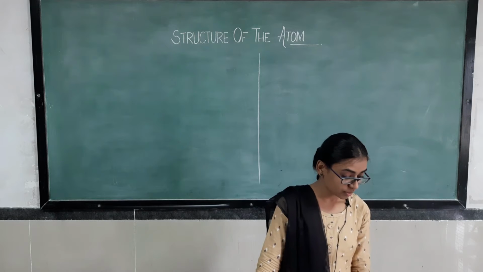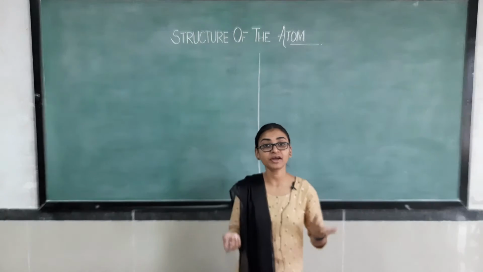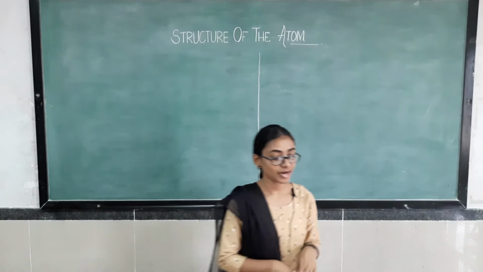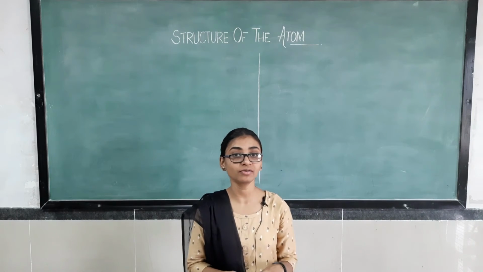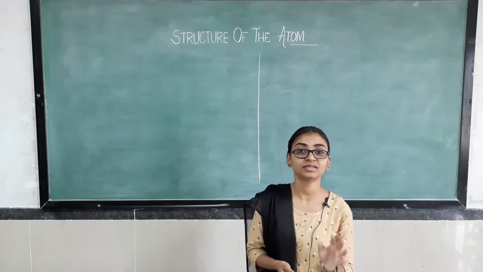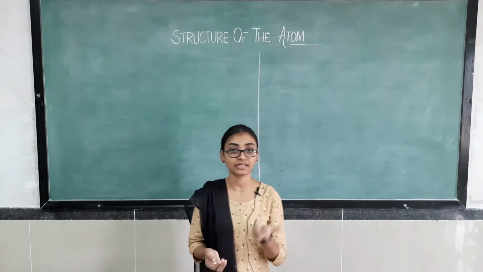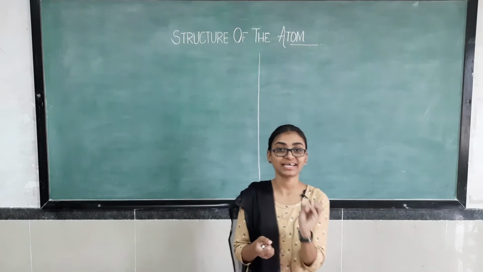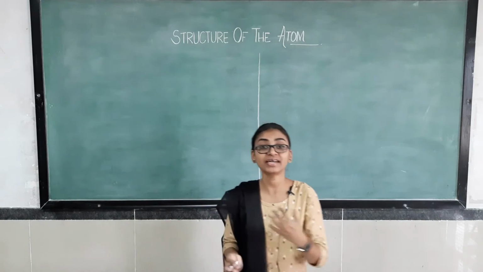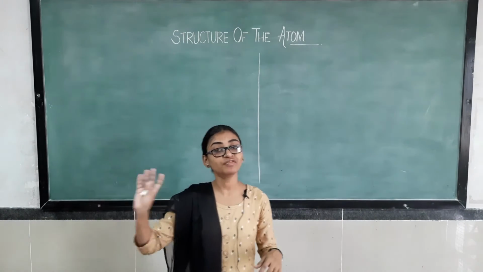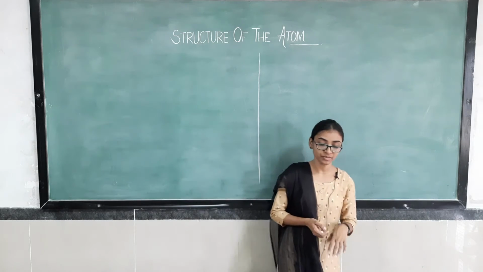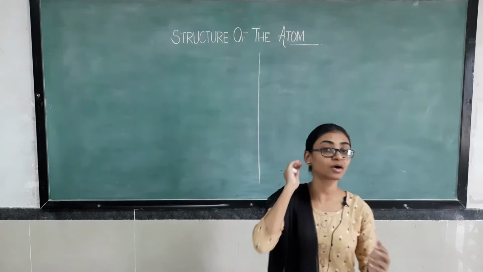So from here, the discovery of the electron and proton is related, right? You know this. Through these theories we are going to learn the structure of atom. What is an electron and proton? In the last chapter I briefly explained the structure, but now we will learn how the structure came about, from where it came, and how the structure of the atom evolved. So first we'll see who discovered what.